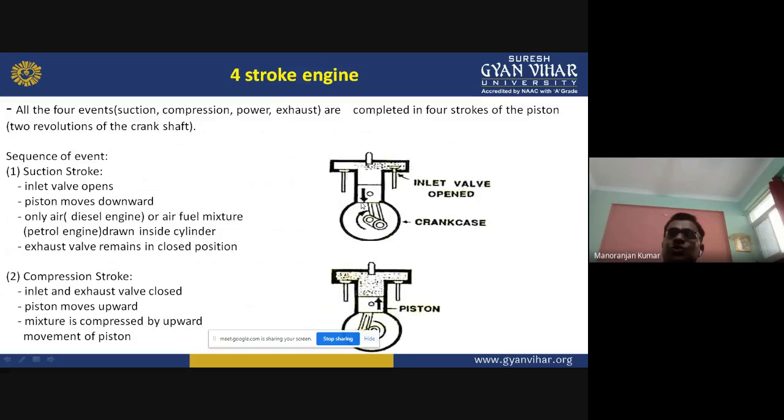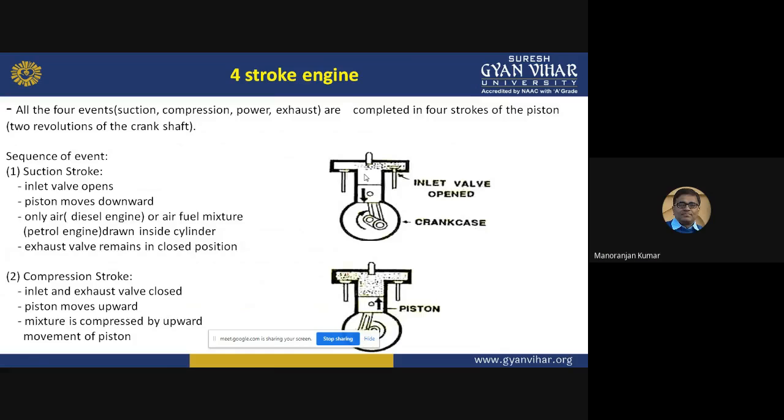And when the piston moves from top to bottom and again from bottom to top, this is called two stroke.